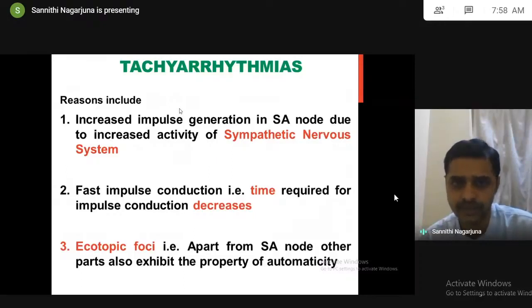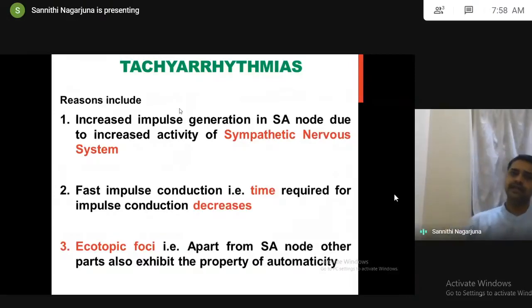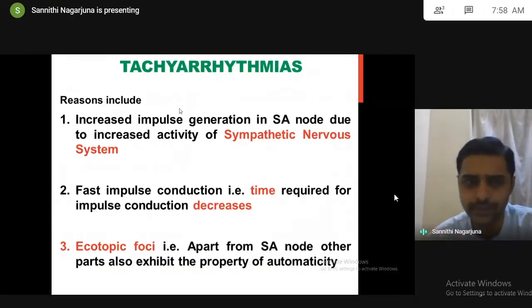Increased impulse generation in SA node. Am I right? When the impulse generation increases, automatically the number of heartbeats will increase. So this increased impulse generation in SA node is because of the increased activity of the sympathetic nervous system.